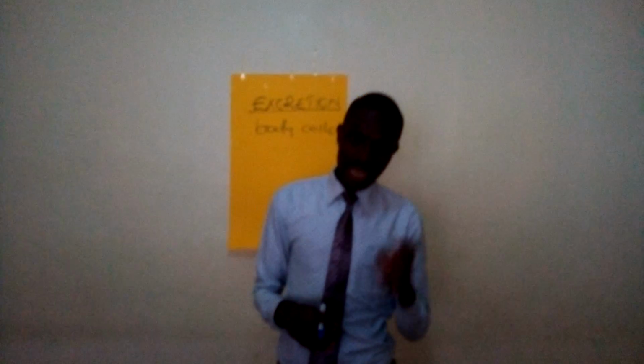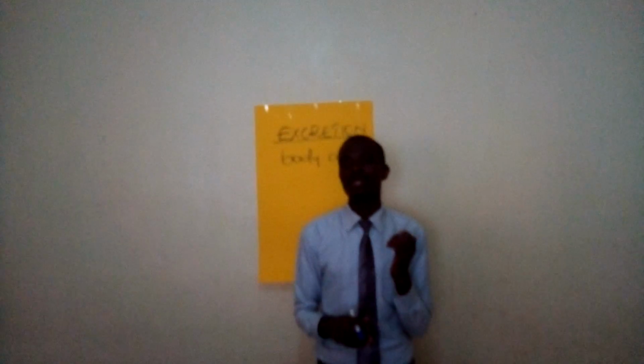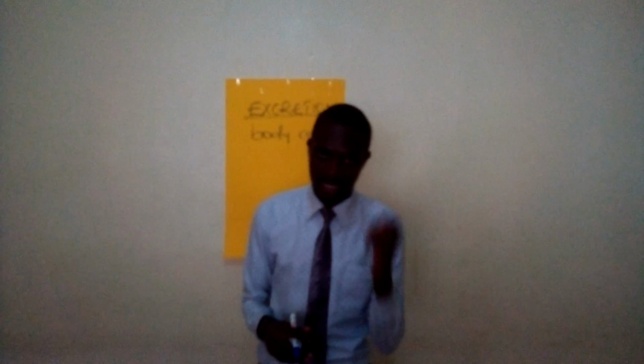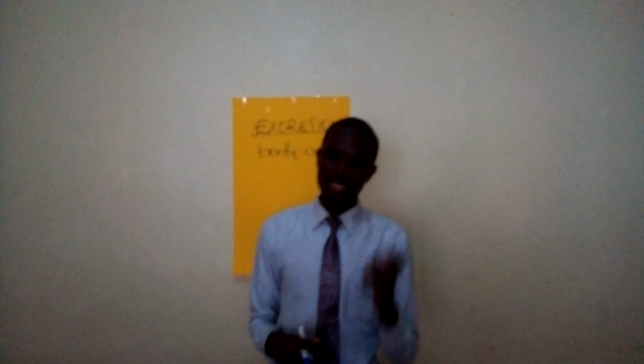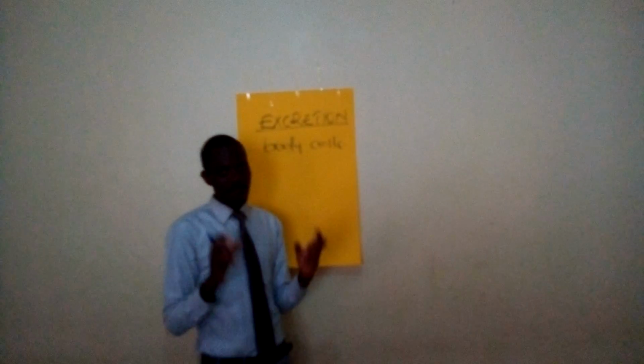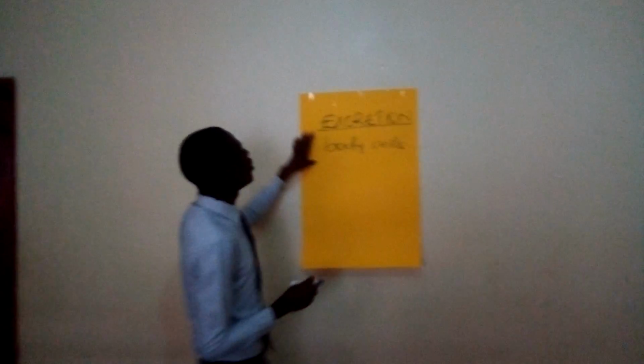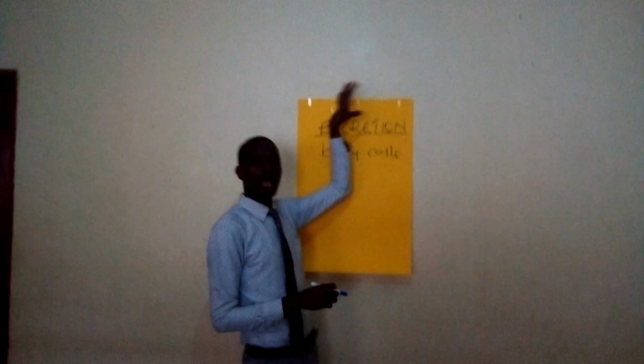Therefore, the body works out a design of how it can remove such products. So, the removal of those waste products from the body is what brings us to what we call excretion.